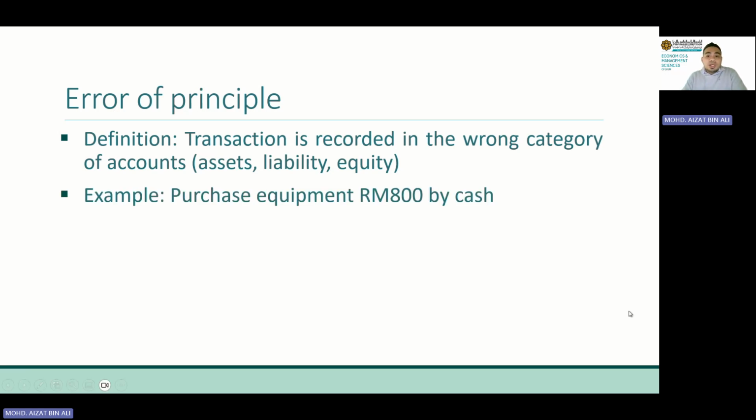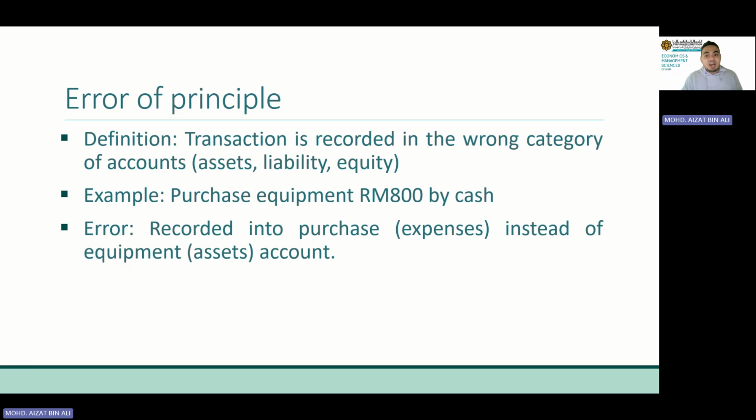Now, purchase equipment, 800 ringgit by cash. Equipment is an asset, but when we record this transaction, we record it into the purchase account, which is an expense. So an asset is recorded into an expense account. That is the wrong category, although both are debit.